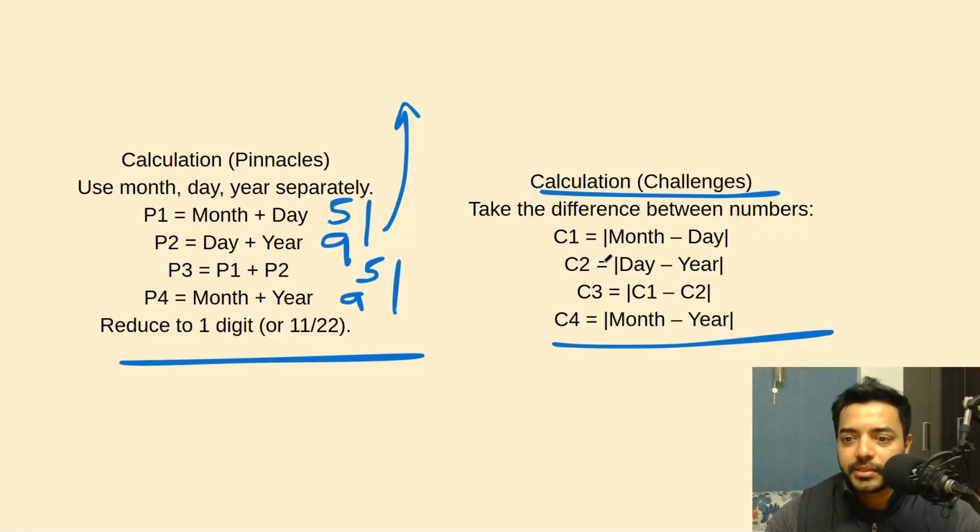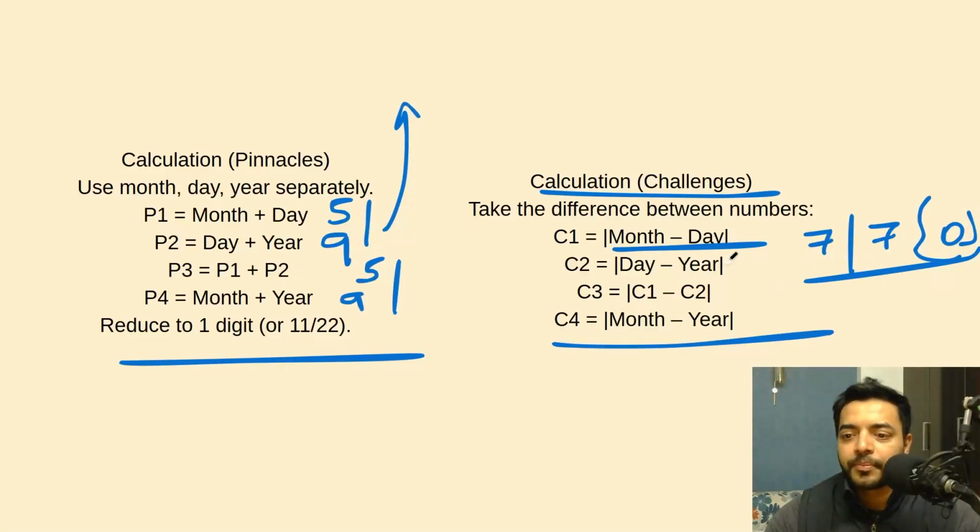So let's say challenges. First is month minus day. Let's say month is 7, day is 7. 7 minus 7 is 0, nothing. So we just let this go, right? Day minus year. Day is 7, year is 20, which is 2. So this is equal to 5. C1 minus C2: 0 minus 5 is 5. And then you have C4, which is 7 minus 2, which is equal to 5.